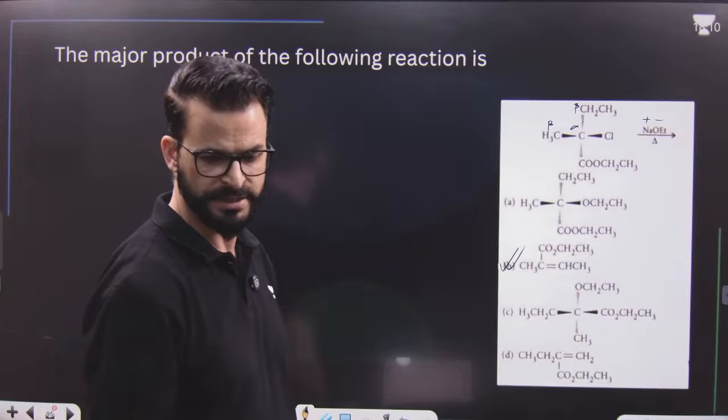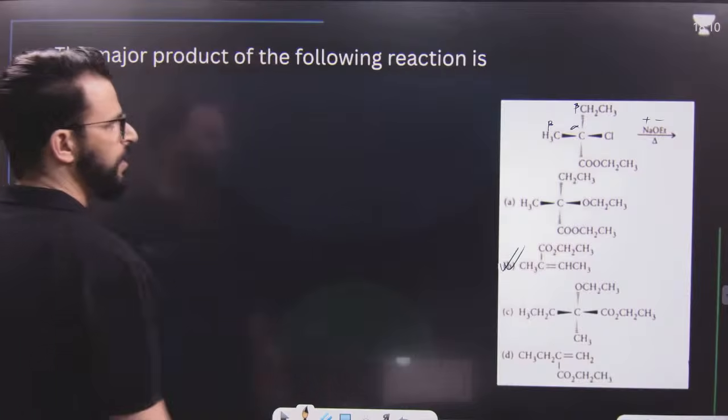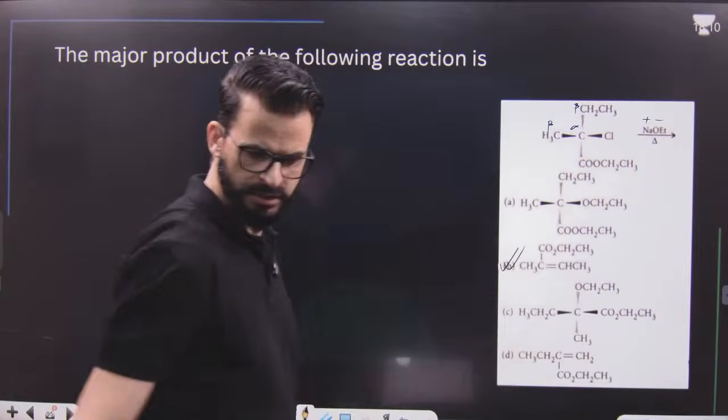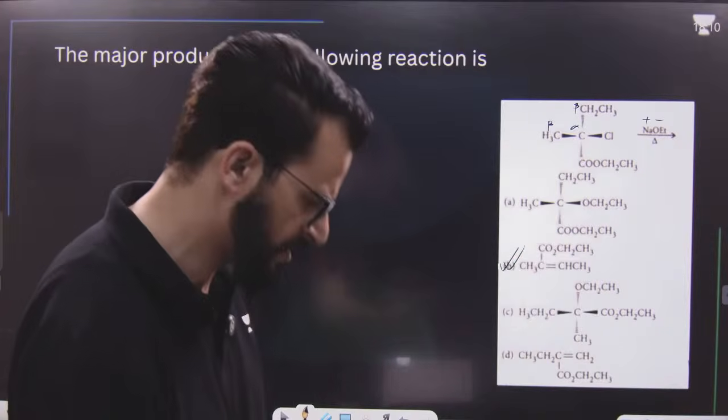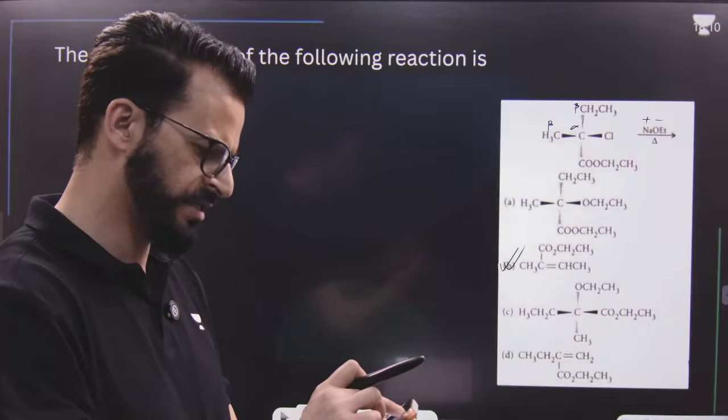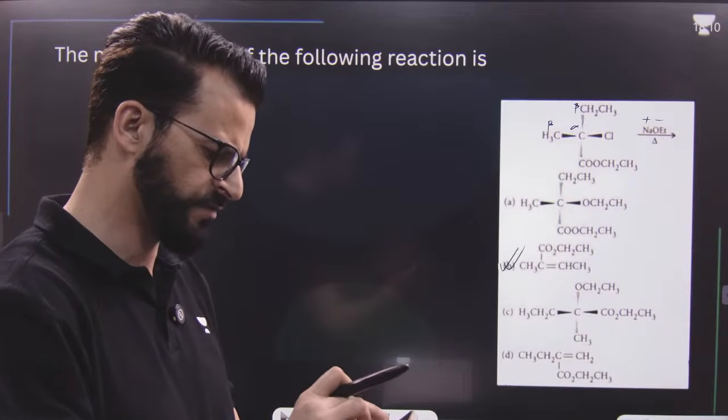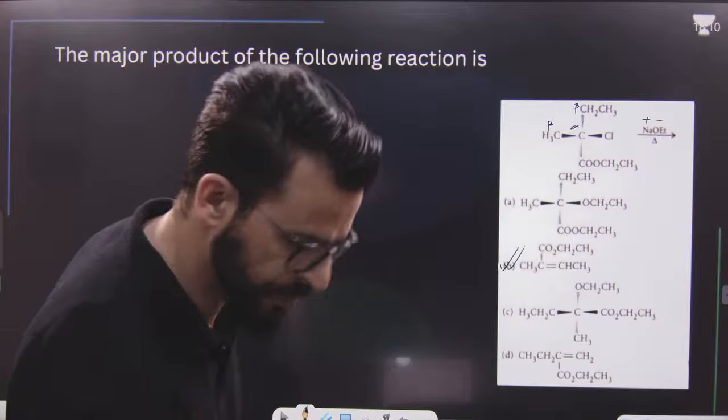I hope this point is clear. From alpha, this Cl will be lost. Is this clear? Is this visible? Yes. You can zoom it. This is visible, dear students.